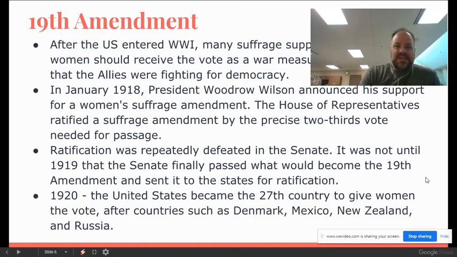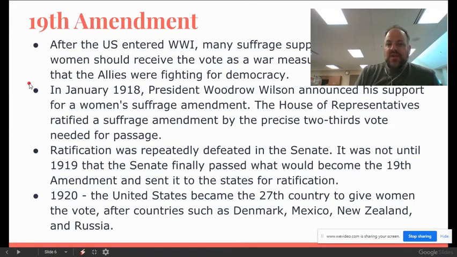So interestingly, this idea of what the U.S. is fighting for in World War I ends up coming back to bite some of the people that are against spreading democracy in the U.S. So this same kind of logic we saw last Monday with Du Bois, arguing that we have African American troops fighting in World War I for democracies overseas, yet when they come back to the U.S., they're not treated as equal citizens. Women pick up that same kind of argument here, saying that, if we're fighting for democracy, then why does half of the population, being women, not have the right to vote?